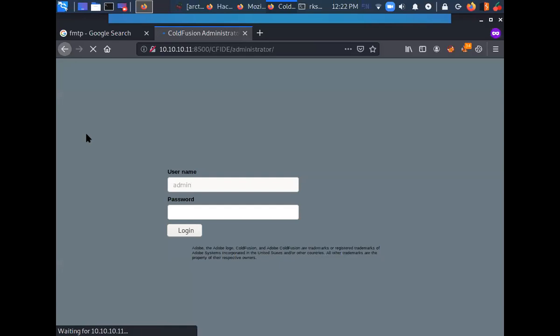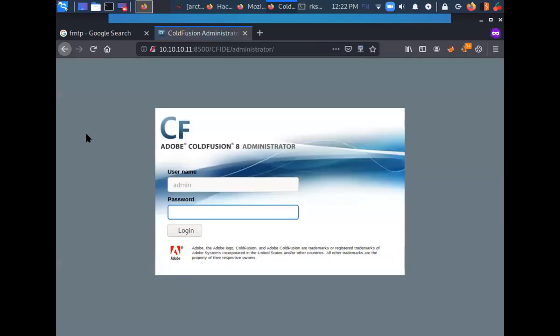And it got loaded finally, still loading. But in the tab title, I can see it is saying something like Cold Fusion Administrator. Okay, so finally the page has been loaded now, and it says Adobe Cold Fusion 8 Administrator.